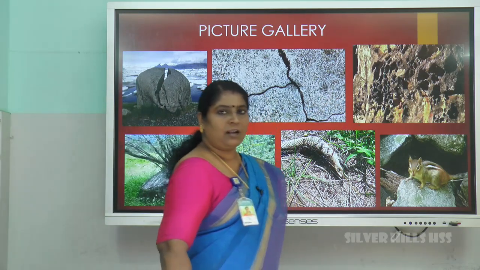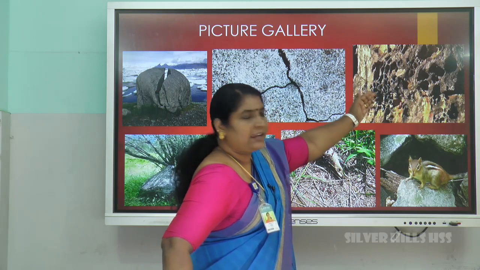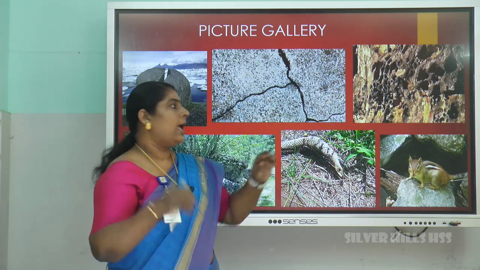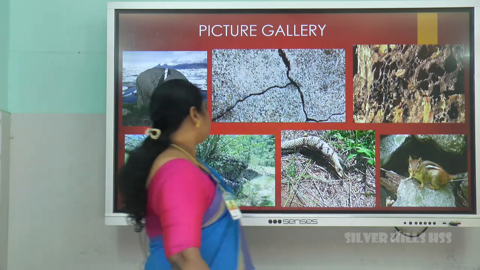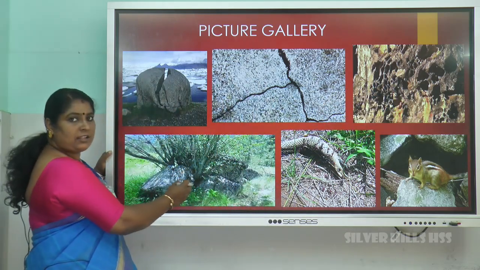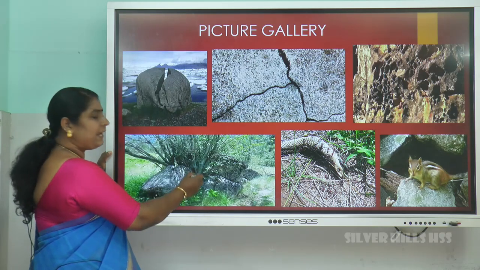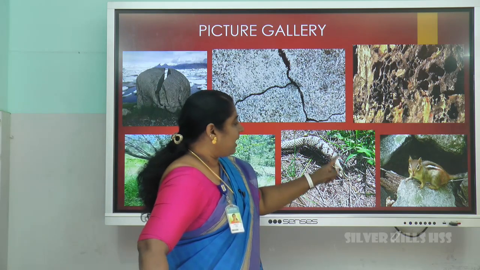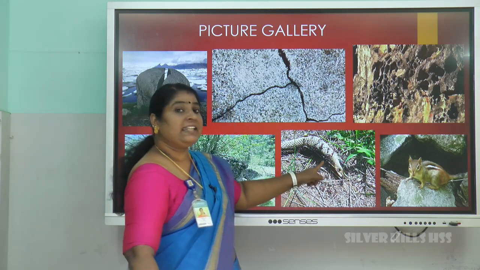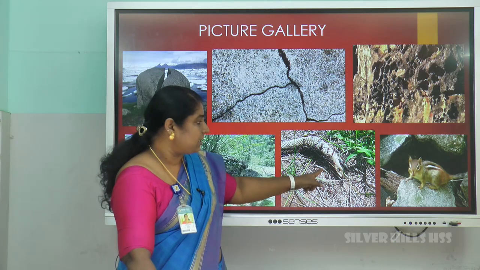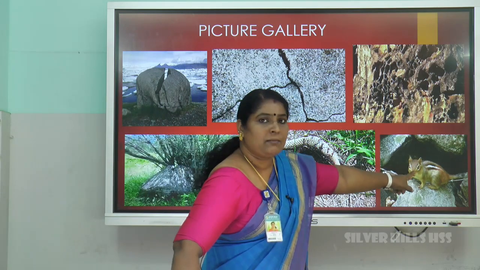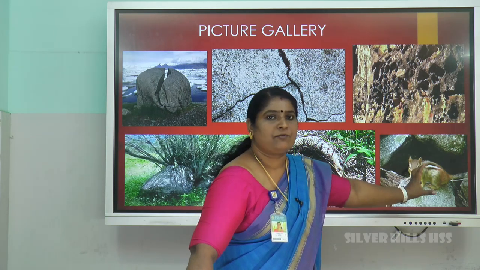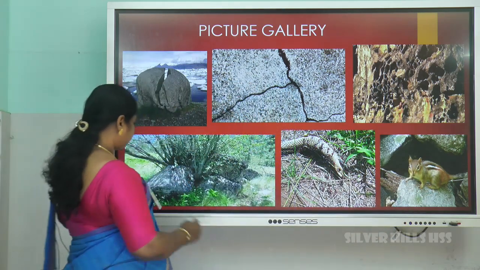Third one, chemical weathering, carbon dioxide, water, they react with the minerals of the rocks and rock leads to disintegration. Next one, biological weathering, roots of the plants penetrate into the rocks and the rocks break. Animal waste as well as plant waste, they create an acid and leads into the disintegration of rocks. Last one, animals, they make small burrows for their dwelling places and also leads to disintegration of rocks.